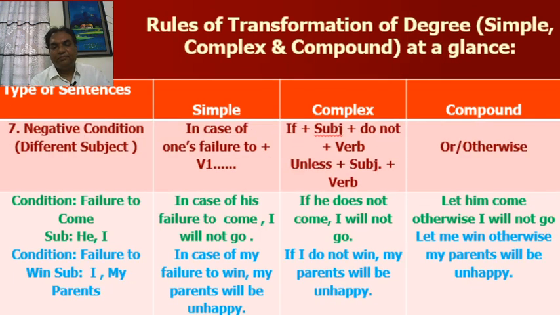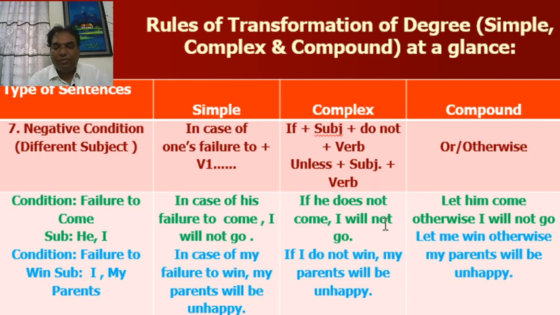Now, rule number 7. Negative condition, different subject. In this case, in simple, you have to start with in case of one's failure to. You have to be careful about using this failure to plus verb. Complex: if plus subject plus do not plus verb, or unless plus subject plus verb. In compound, you have to use or, otherwise.